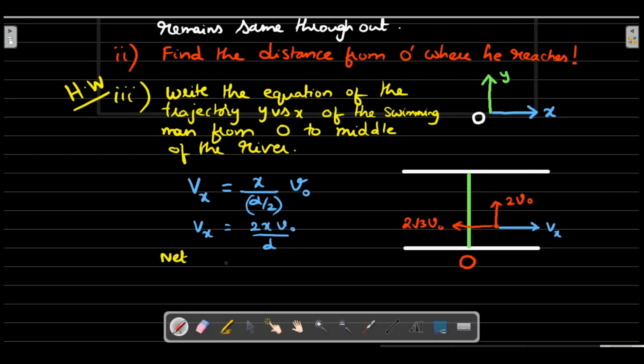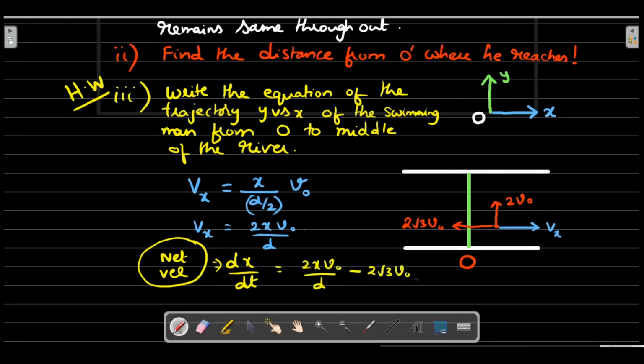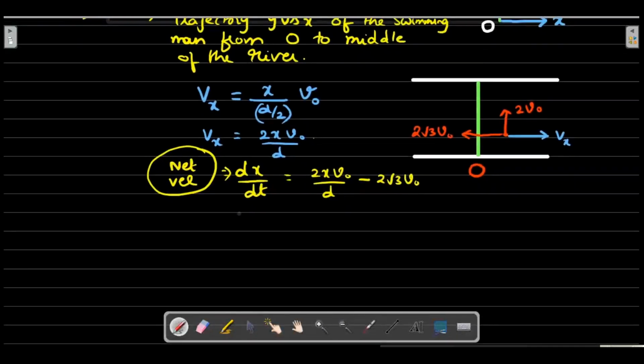So that net velocity vector Vx, instead of writing Vx, I can write dx by dt. This is the net velocity that I am writing. So the dx by dt there would be governed by the value of Vx minus 2 root 3 V naught. So I'd write this 2x V naught by d minus 2 root 3 V naught. And then dy by dt is purely governed by the 2 V naught, so it's constant.